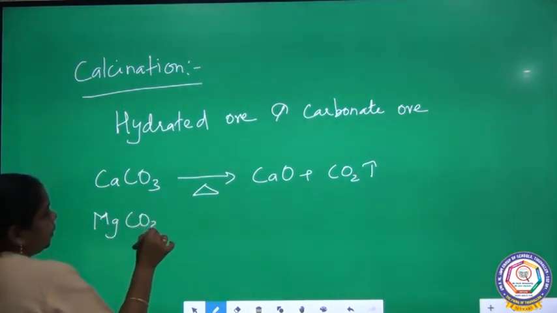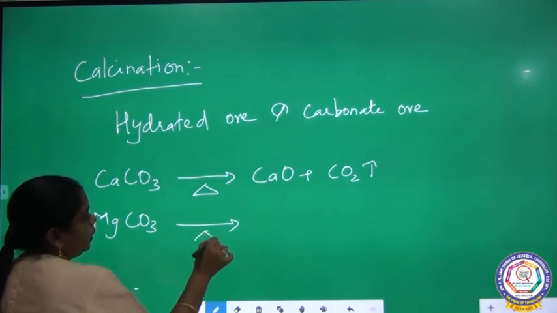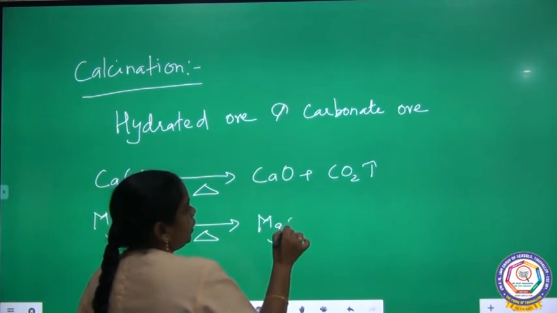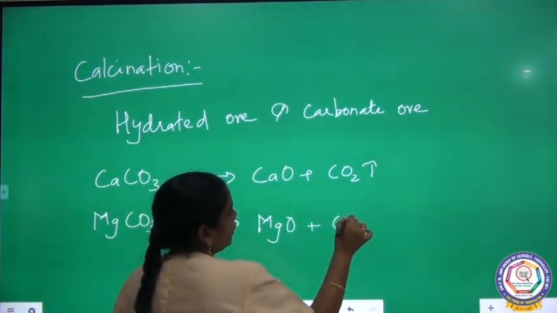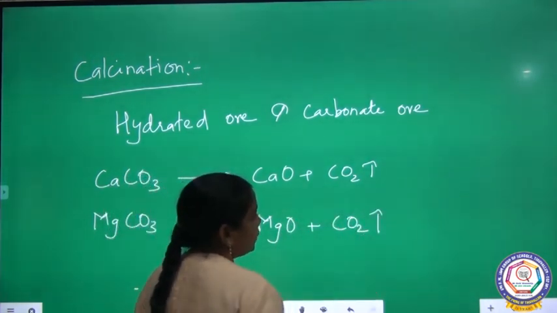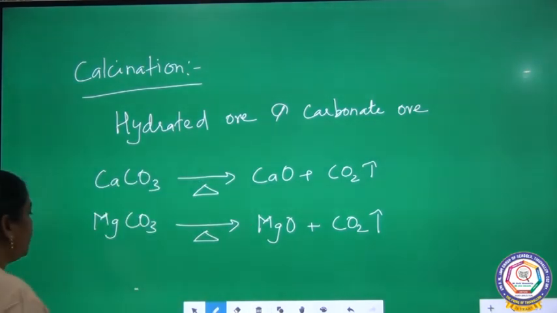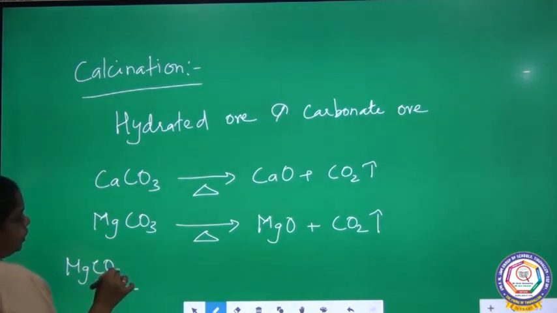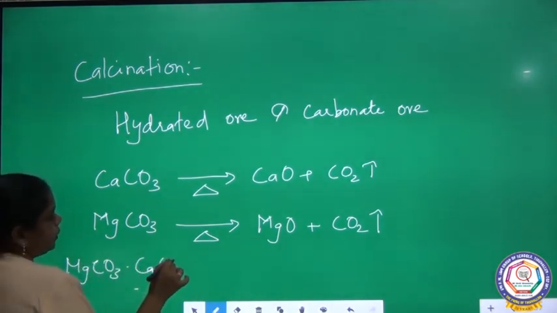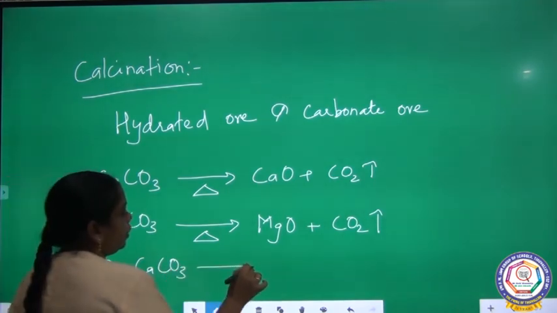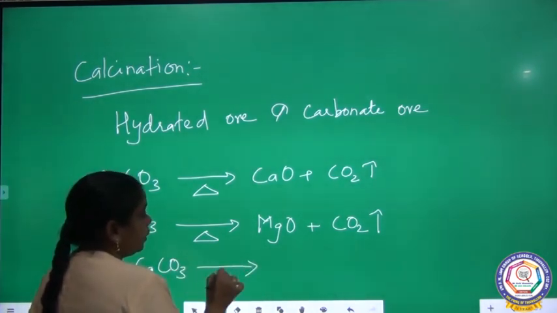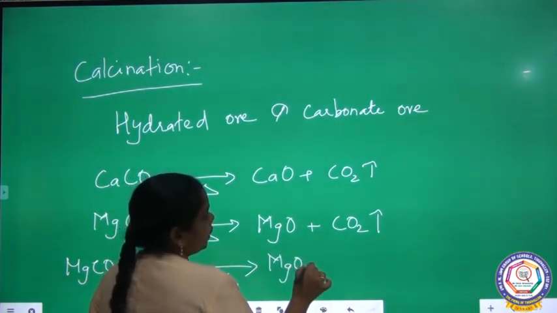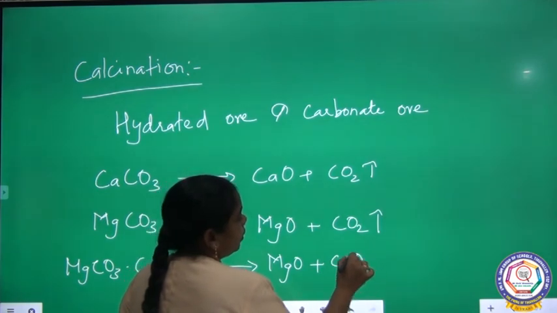Magnesium carbonate on heating, you are going to get magnesium oxide plus carbon dioxide as gas. And then magnesium carbonate, calcium carbonate, on heating you are going to get magnesium oxide plus calcium oxide.